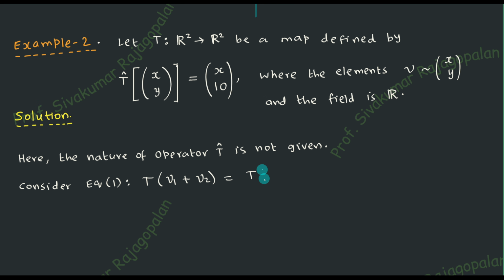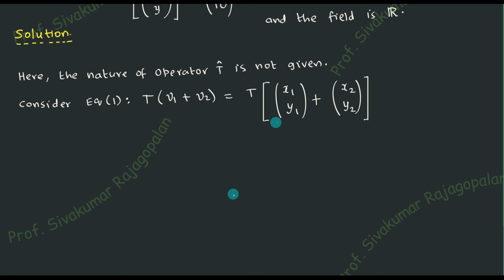And therefore, now you know what to write. You have to open a bracket here. And V1 means (x1, y1). V2 means (x2, y2). Like that you have to write down. So therefore, let me put a bracket and then write that down. Yeah, that's all. And now, after that, the calculations or the simplification is quite easy. So we can write down like this: x1 plus x2, and the second one is y1 plus y2.